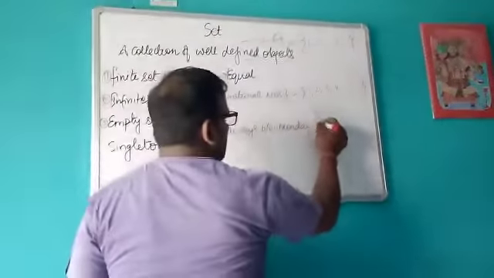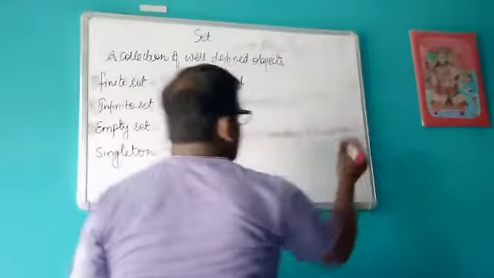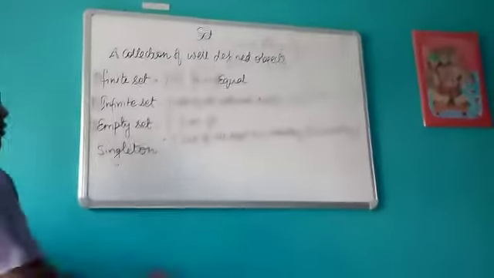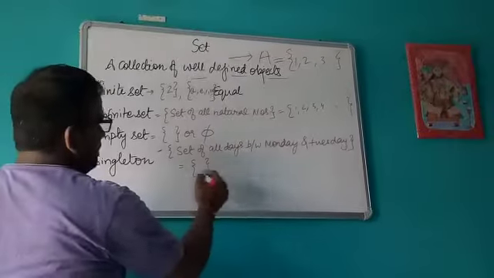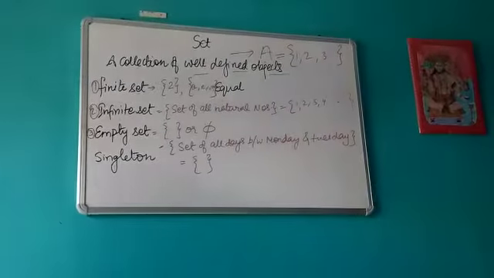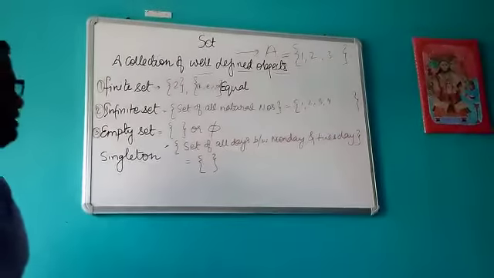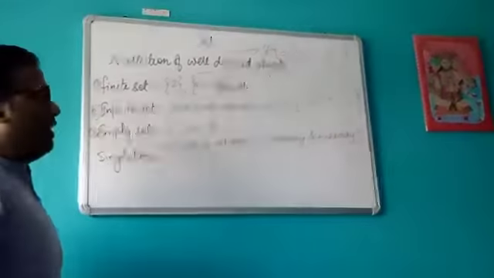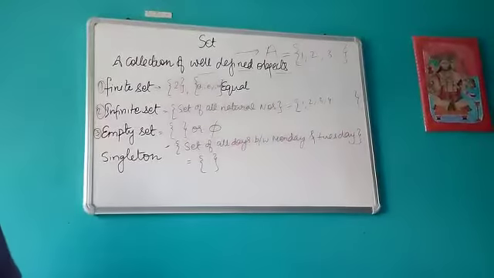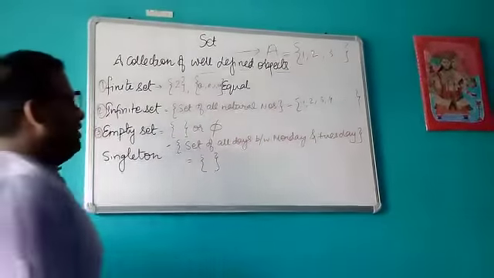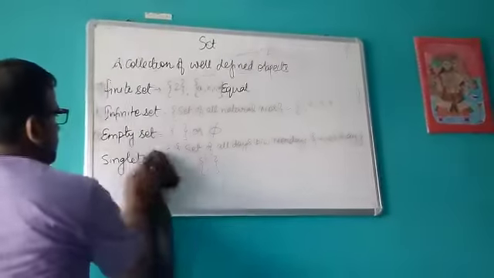As you know, between Monday and Tuesday there is no day. So what will be the element of this type of set? There will be no element. That means this is an empty set. Or if I say set of all negative natural numbers, there are no natural numbers which are negative in nature.